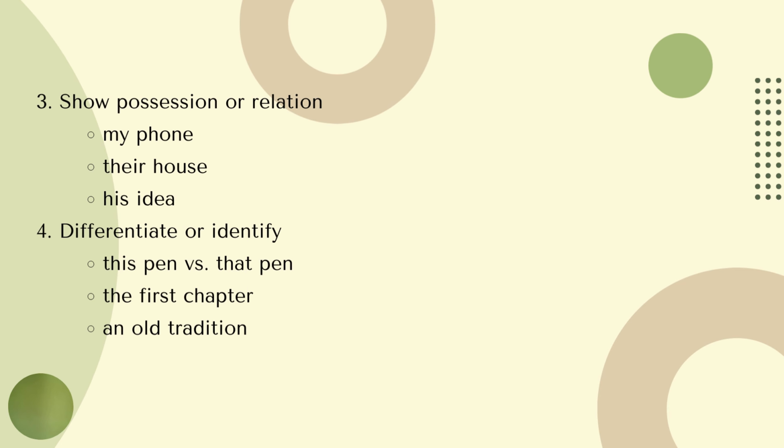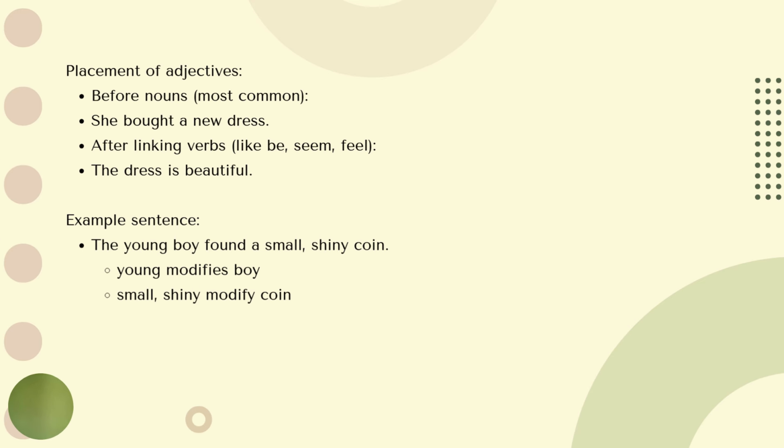Now the next topic: the placement of adjectives. This is very important for you, especially because you are going to use this in writing, not only in grammar, because adding an adjective to a noun forms what we call a noun phrase. I think I've given you material about phrases in writing class. So knowing about the placement is necessary. You can put the adjective before the noun. This is the very common place for an adjective when you want to use it to describe a noun.